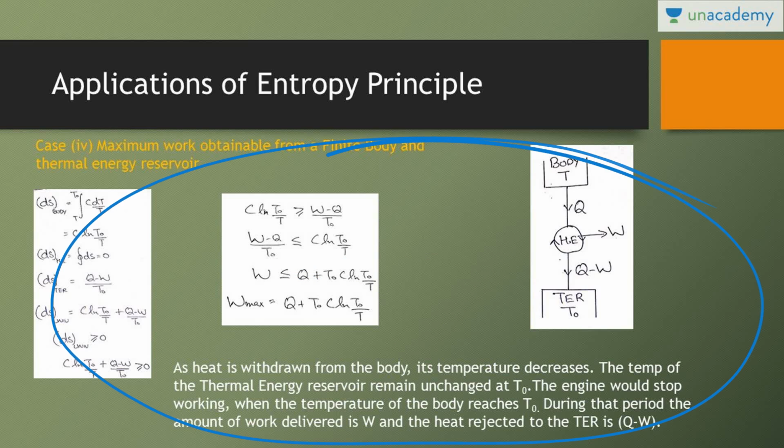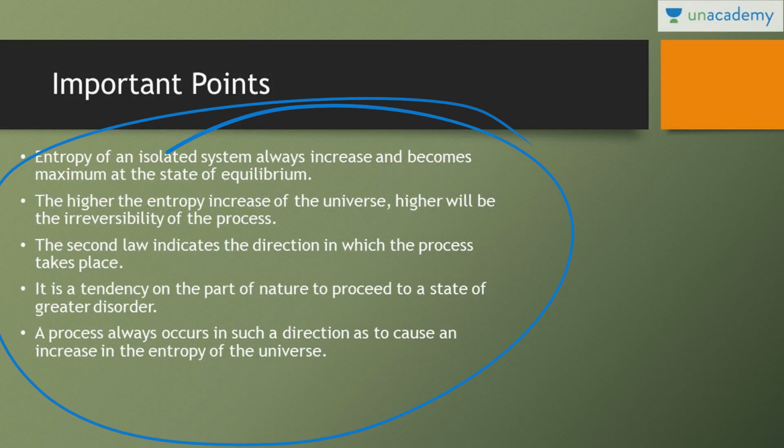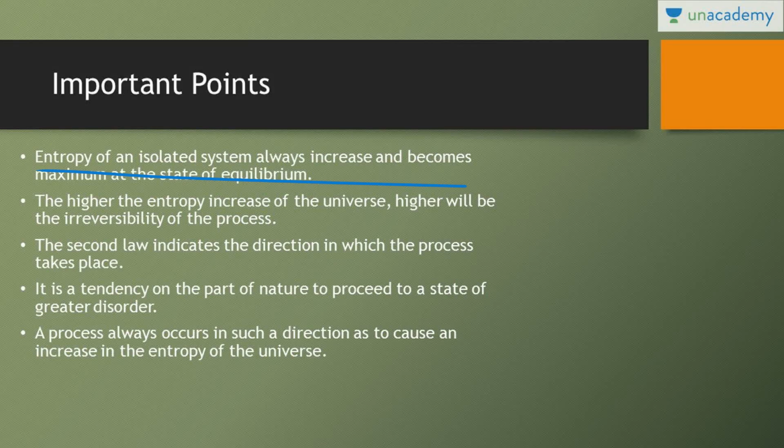These four cases are very important. If you have any doubts, just let me know. Just ask your queries in the comment section. These are some of the important points related to entropy. Entropy of an isolated system always increases and becomes maximum at the state of equilibrium. As I have already told you, entropy of an isolated system always increases. Universe is an isolated system and its entropy always increases.